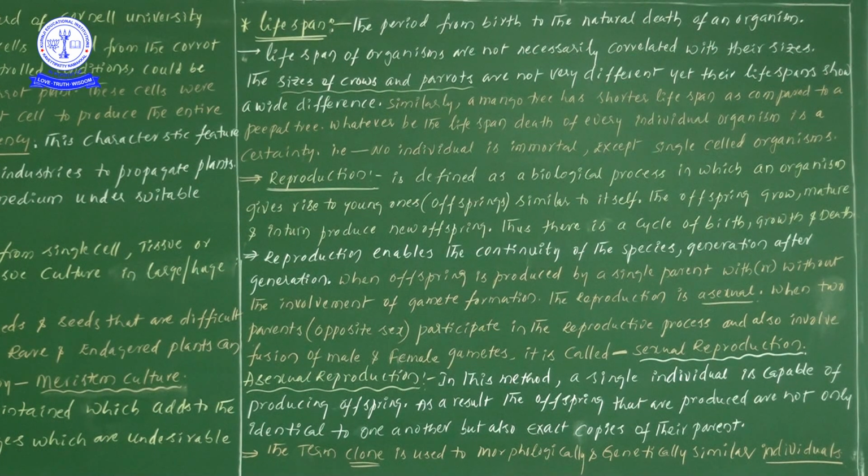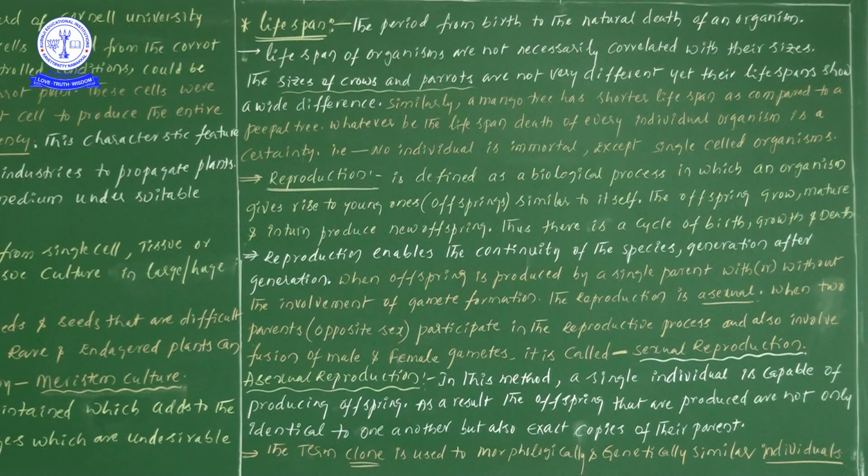For that reason, here one important term to be studied is clone. We have already seen it, but from the NEET examination point of view I have to cover it one more time.